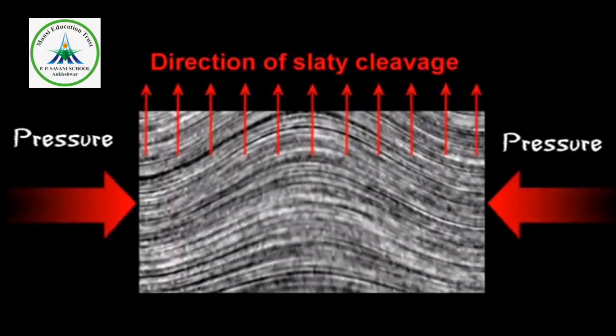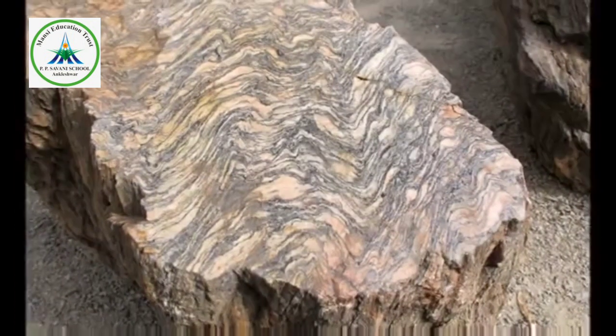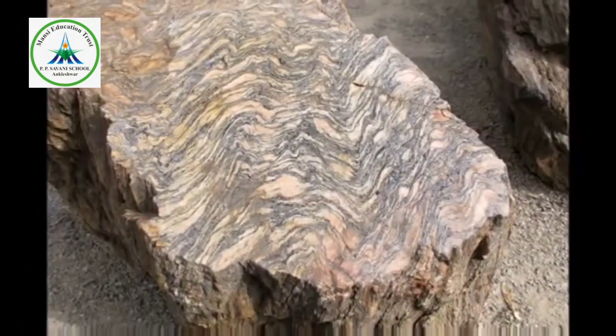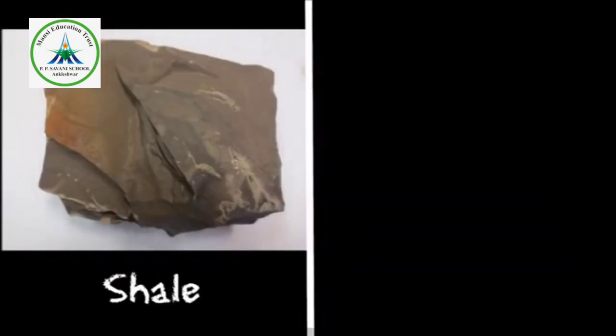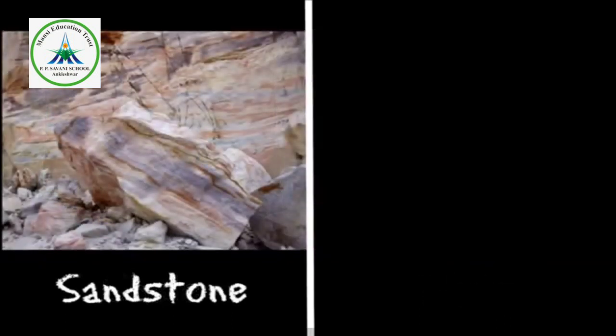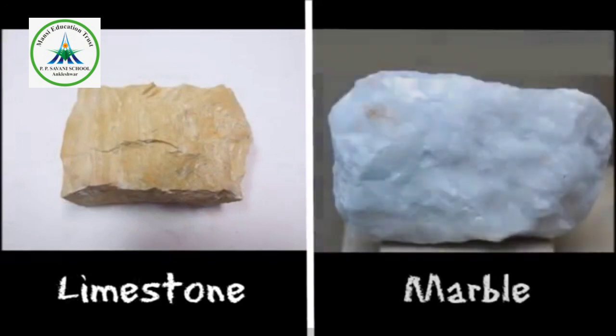Metamorphic rocks can be formed by being deep under the earth where pressure and temperatures are high, or when rock near the surface is heated up by the movement of tectonic plates or magma. Different types of rocks become different types of metamorphic rock when exposed to heat and pressure. For example, shale becomes slate. Sandstone becomes quartzite, and limestone becomes marble.